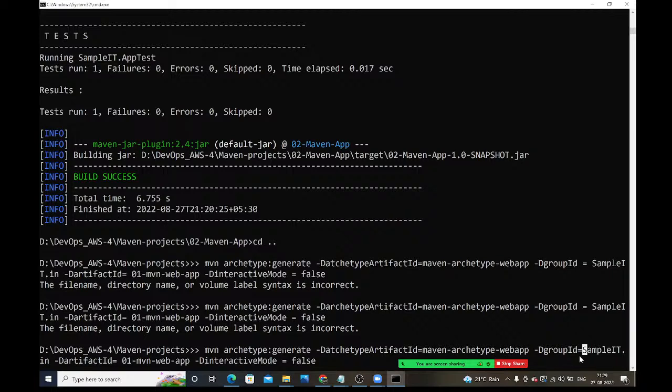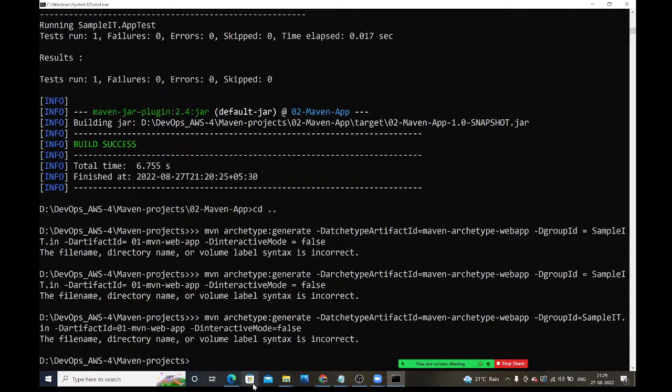One minute. Here what we have given? Group id. Okay. Here hyphen d artifact id, it so 01. This project we are giving 01 Maven. So this project we are giving hyphen d interactive mode equal to false. Everything is correct only. Please check it guys. Anywhere any mistake is there?